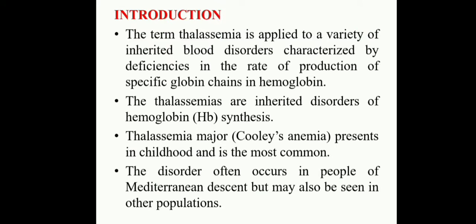Coming to the introduction, the term thalassemia applies to a variety of inherited blood disorders characterized by deficiencies in the rate of production of specific globin chains in the hemoglobin. Thalassemias are inherited disorders of hemoglobin synthesis. Thalassemia major, that is Cooley's anemia, presents in childhood and is most common. The disorder often occurs in people of Mediterranean descent, but may also be seen in other populations. This is about the introduction of thalassemia.